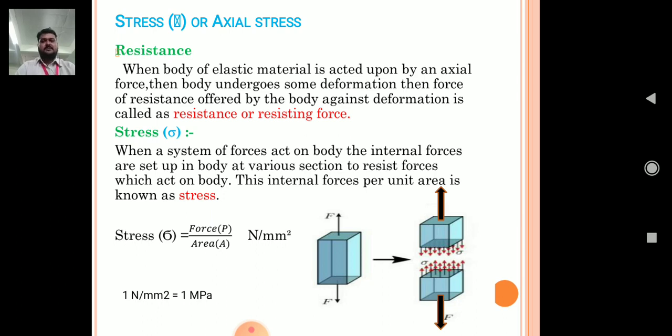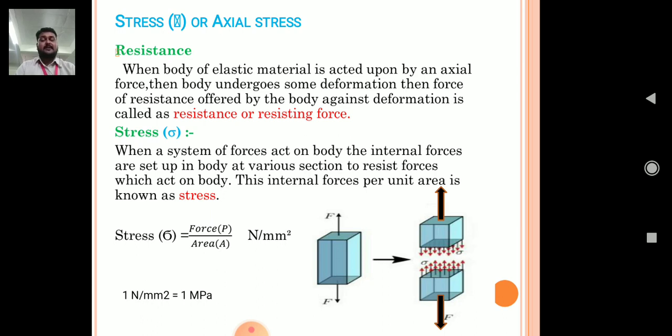Now we will see the stress. Stress is denoted by sigma. When a system of forces acts on a body, internal forces are set up in the body at various sections to resist the forces which act on the body. In short, the internal resisting force per unit area is known as stress. This is the simple definition.